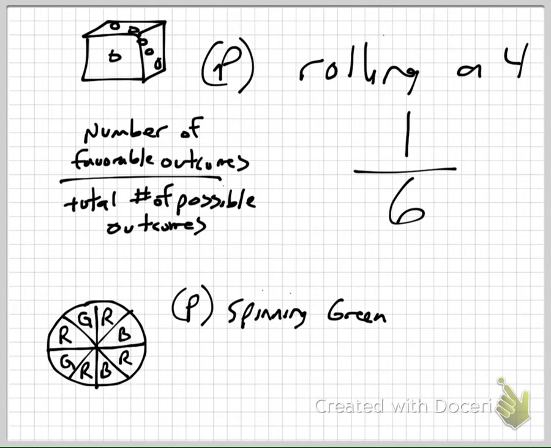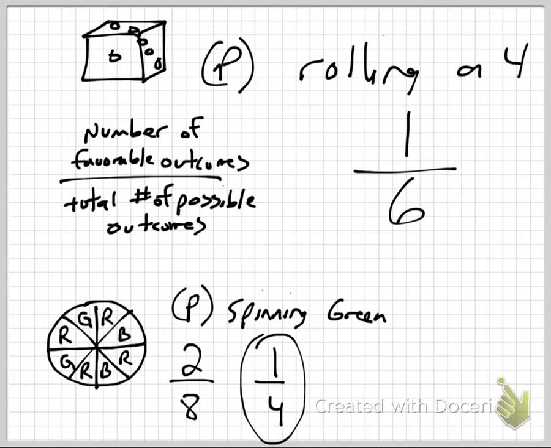When I spin that thing, how many possibilities are there? There are 8. Do you see them? There are 8 possible things to do. It's not 3. Yes, you could only get red, blue, or green, but that's not how it works. How many different of these little pieces could it land on? 8, right? There are 8 possible landing places with the spinner. How many number of favorable outcomes? How many outcomes are there that I would go, yes, I did it? How many of these things are green? 2. Now, here's the deal. 2 out of 8 is not incorrect, but it can be reduced. You would say it's 1 out of 4. Does that make sense? That's the probability of spinning green.